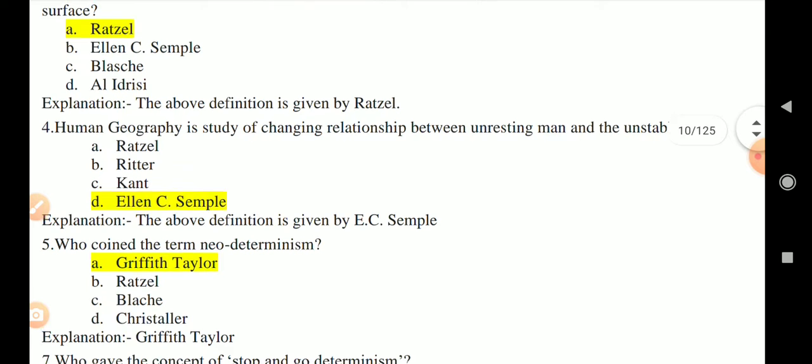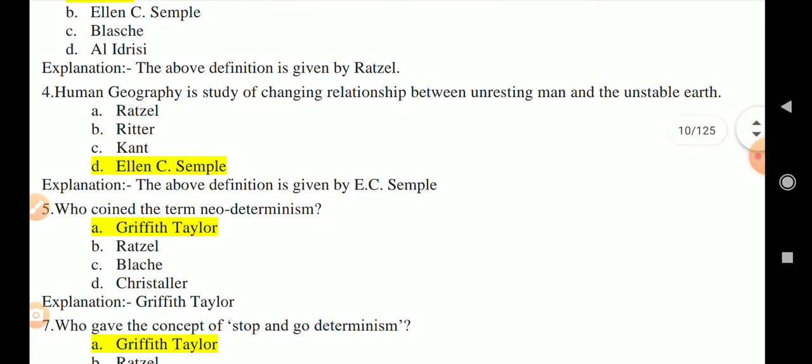Question number 4, human geography is the study of changing relationship between unresting man and unstable earth. In this definition, dynamism is emphasized. So, this definition of human geography has been given by Ellen Churchill Semple.